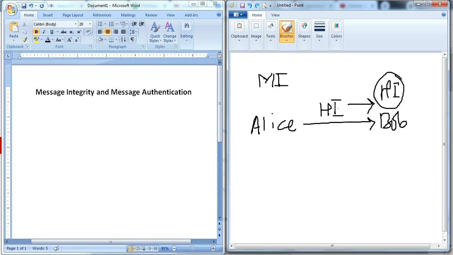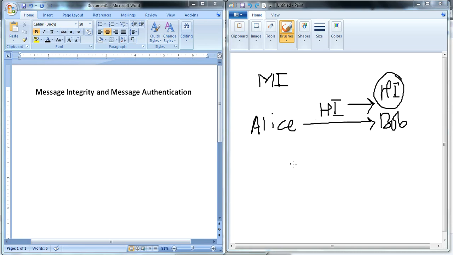Message authentication is different from message integrity. How? Message integrity is about the message: what exactly the message contains, what exactly was sent and what exactly was received.